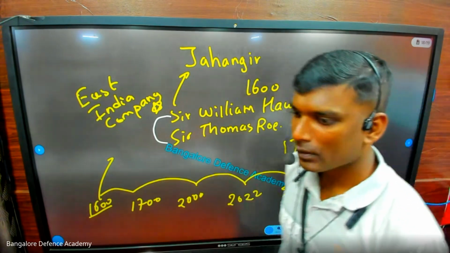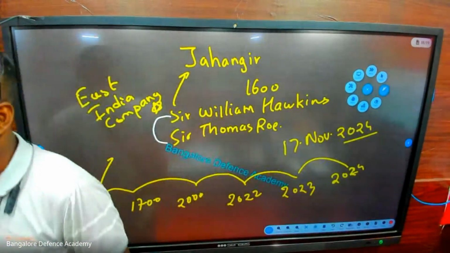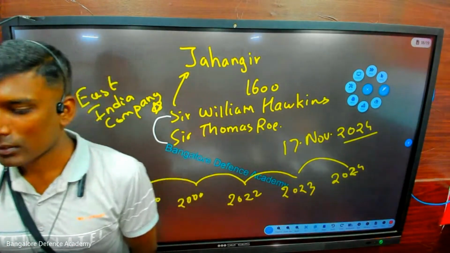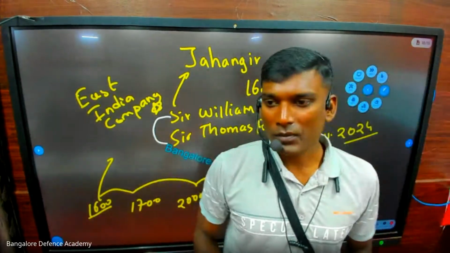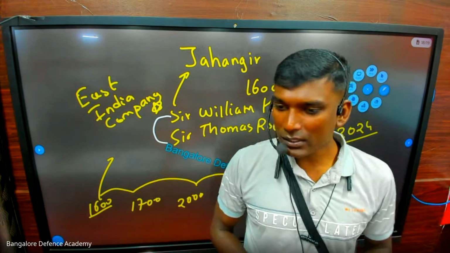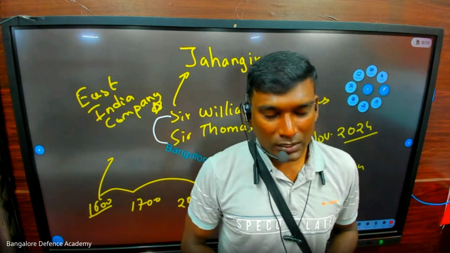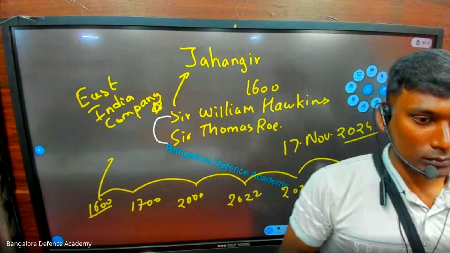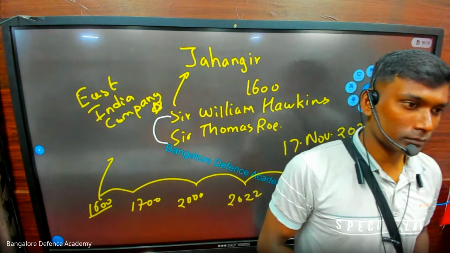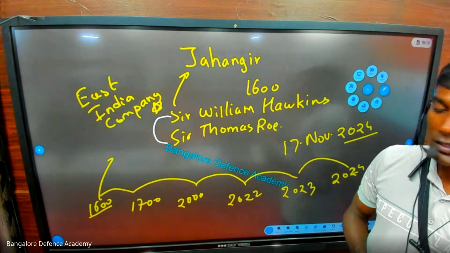Check your notes. The first battle of Panipat was fought between Ibrahim Lodi and Babur. In which year was the first battle of Panipat fought? 1526. After Babur, who is the king? Humayun. Which king died from the staircase of the library? Who is the next king after Humayun? Akbar. The second battle of Panipat was between Akbar and Hemu. And there is Bairam Khan and Hemu.